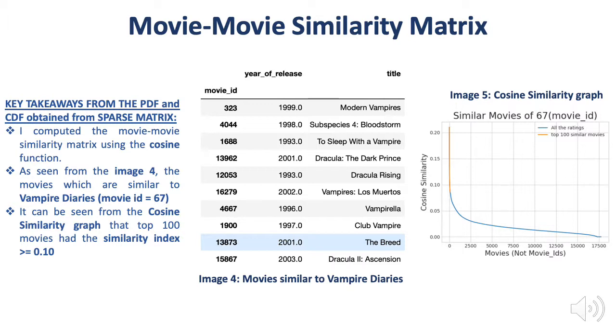As seen from image 4, I have returned the head of the top 10 movies. The first movie is Modern Vampires, the second is Subspecies, the third is Dracula. So, as we can see from this matrix, the movies are closely similar to Vampire Diaries. I've also created a similarity graph to understand the similarity index of the top 100 movies. As seen from the graph, the top 100 movies had a similarity index of greater than or equal to 0.10.